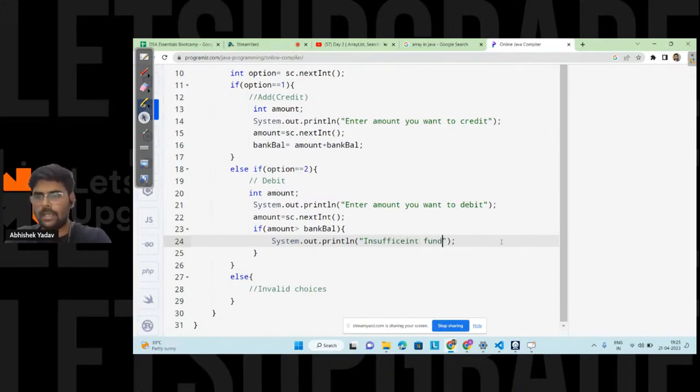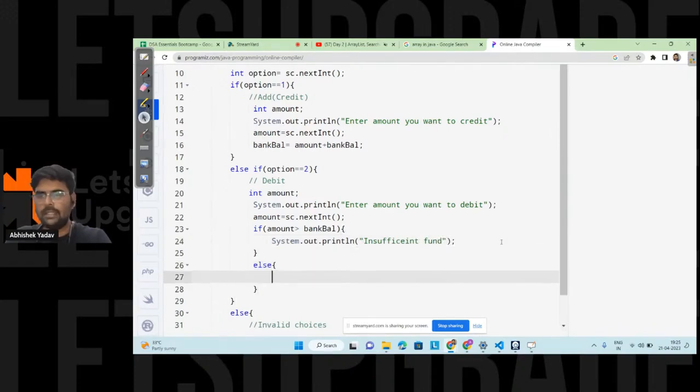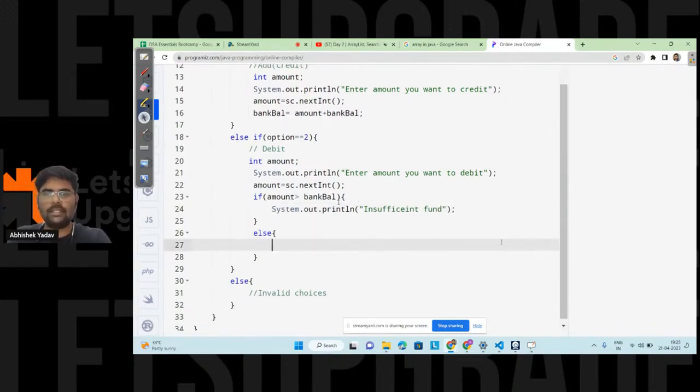Okay, and in the else part, if the amount is greater than the bank balance, then I'm printing insufficient fund. Else, what I will do, I will subtract the amount from the bank balance. So we have some amount in the bank balance, and from that bank balance, I will subtract the amount that the user has entered, and whatever result I get, I will again store in the same container. So I will write bank balance is equal to bank balance minus amount.